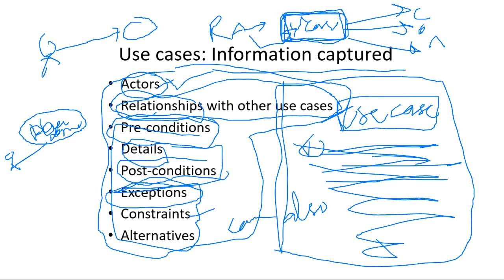Okay. Then are there any alternatives? For example, suppose the user has asked for WhatsApp messaging, and for some reason you are not able to provide him this facility, then show him some other alternative. Show him that, okay sir, we can provide you the Facebook functionality at least. So all these things have to be shown in the use case diagram.